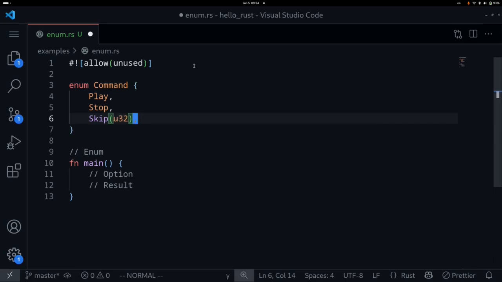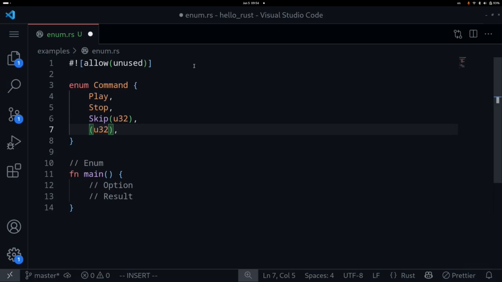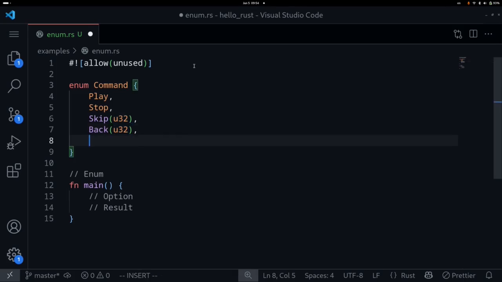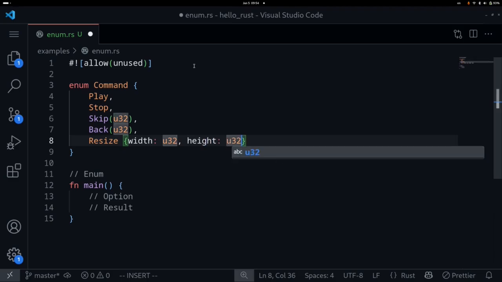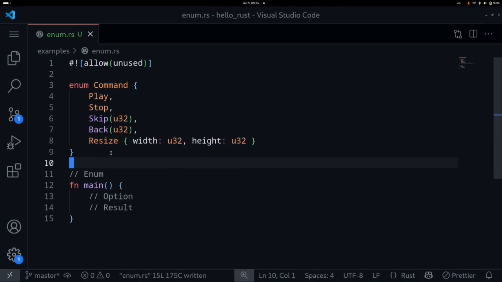And likewise, we can have a command to go back. Again, Back will store a timestamp to go back to. And finally, we might have a command to resize the window. Let's say Resize. When we resize the window, we also need to specify the width and the height of the new video player. So let's say width, we'll represent this as a u32, and height, we'll also represent this as a u32. From this example, you can see that there are several ways to represent an enum.